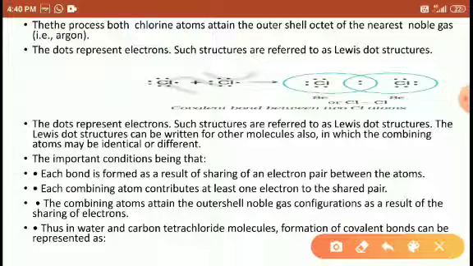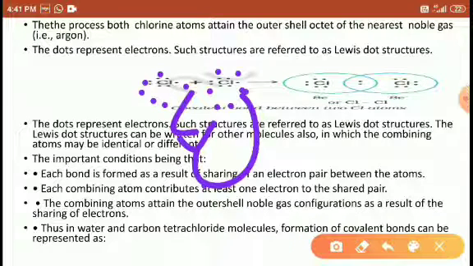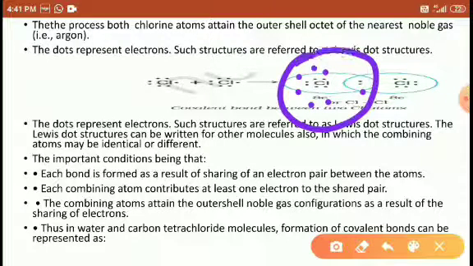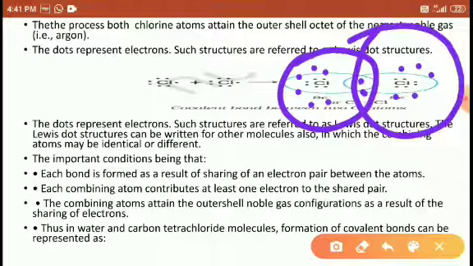Look at the figure. Chlorine contains 1 2 3 4 5 6 7, and 1 2 3 4 5 6 7. These electrons are mutually shared here. After mutually sharing, they attain the bond. Right, students? When you count the number of electrons, 1 2 3 4 5 6 7 8 for this atom, and for the second chlorine atom, 1 2 3 4 5 6 7 8. It means the bonded electrons are held on both sides. That is called a covalent bond.